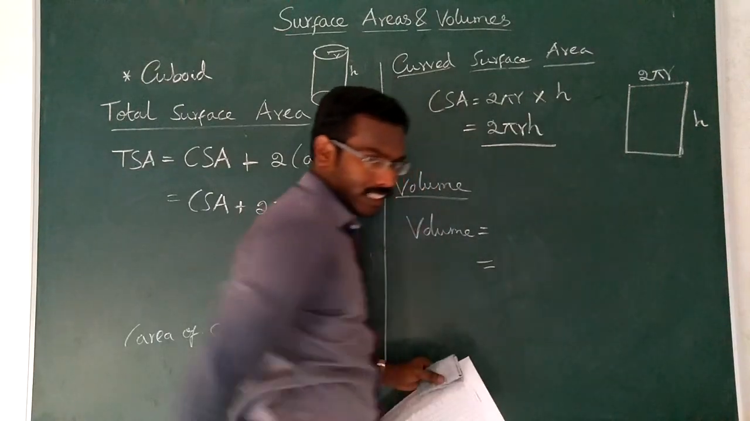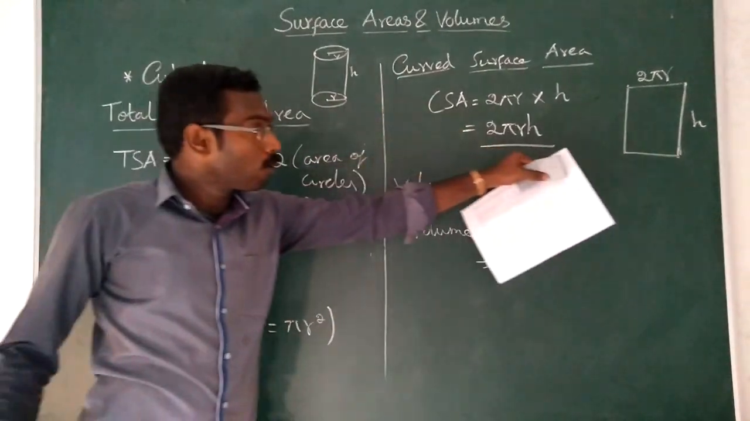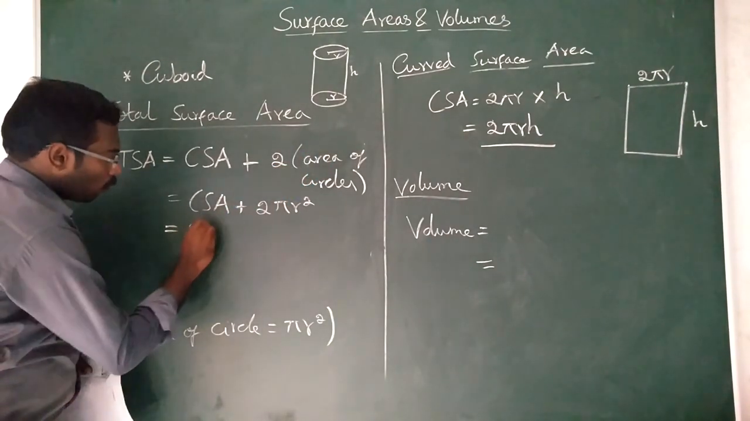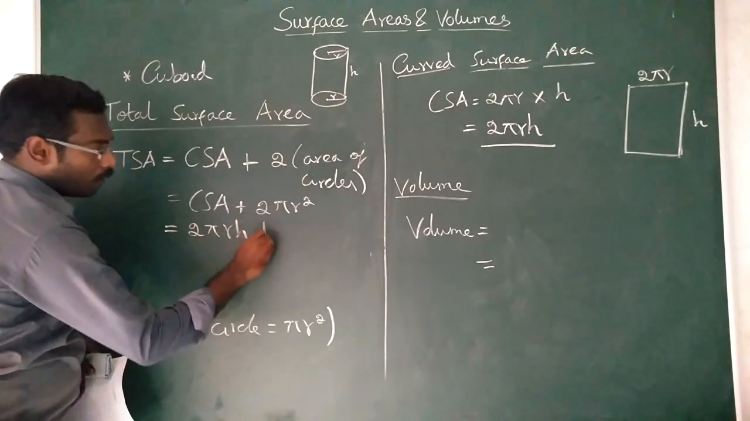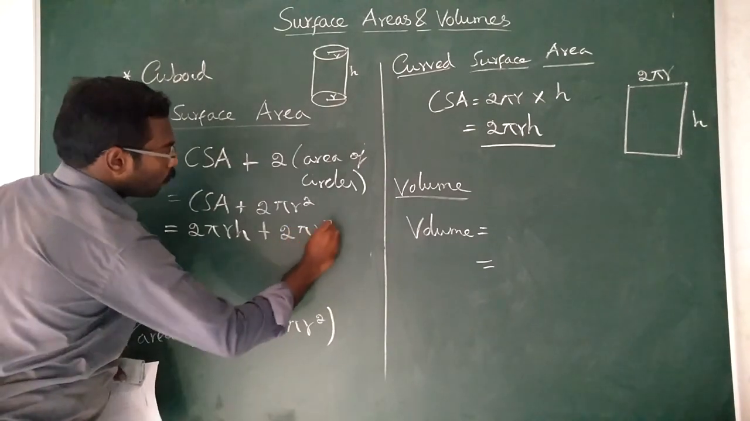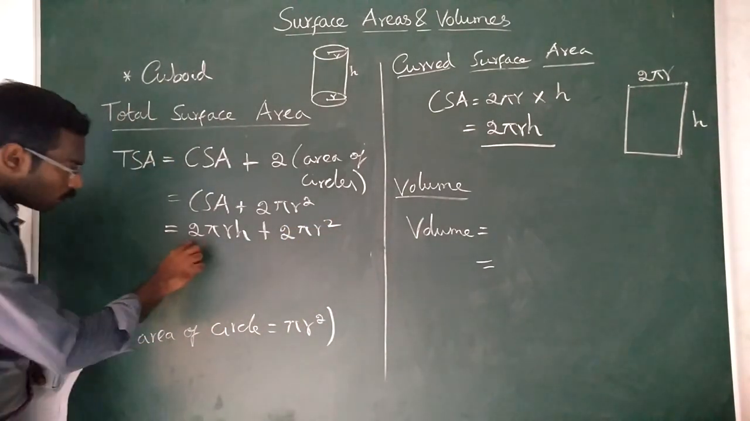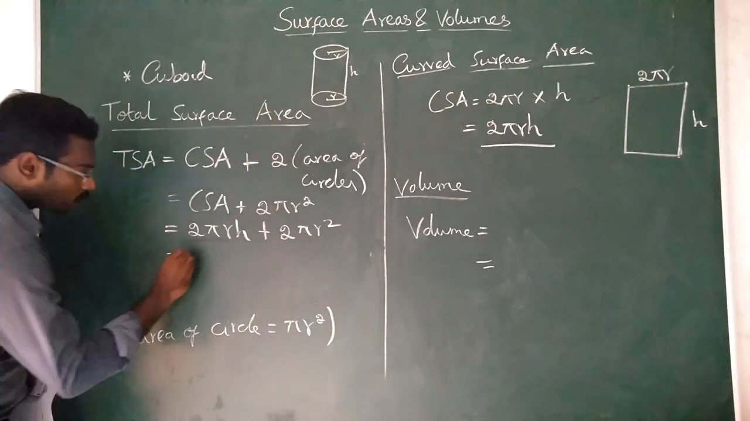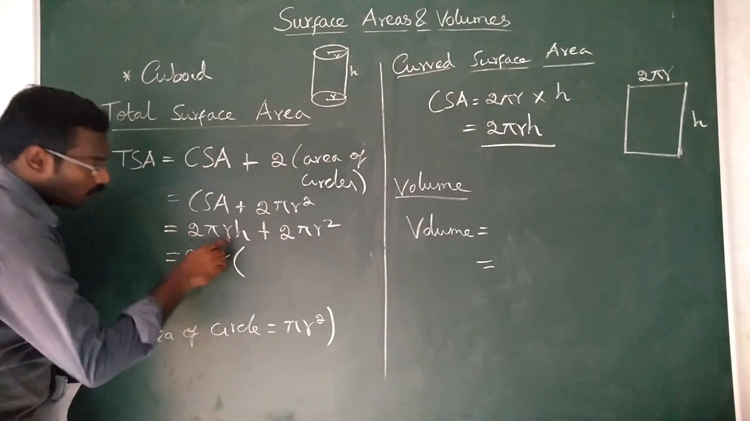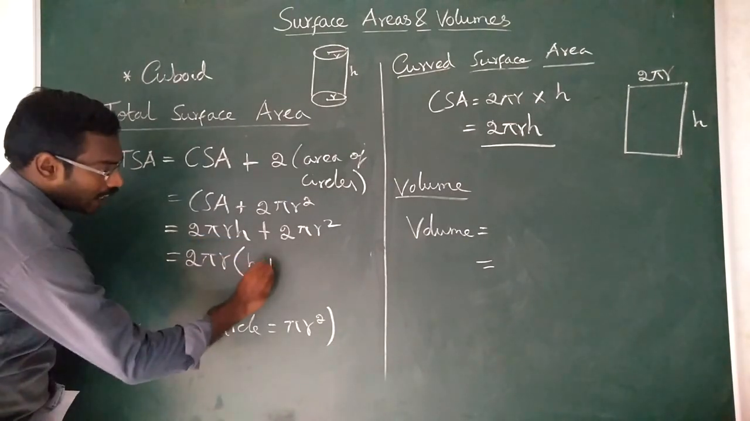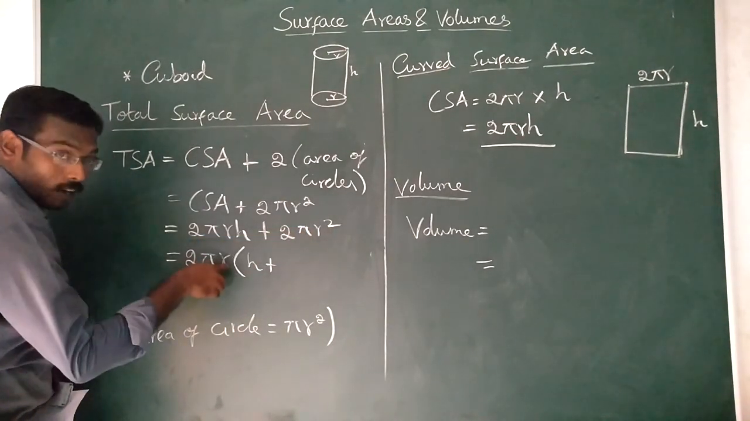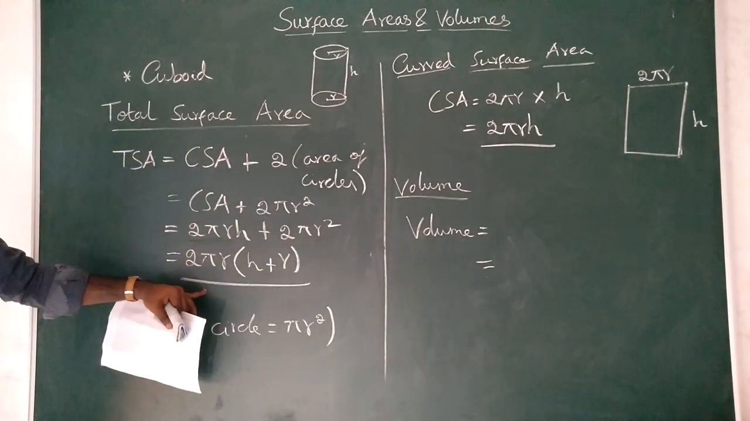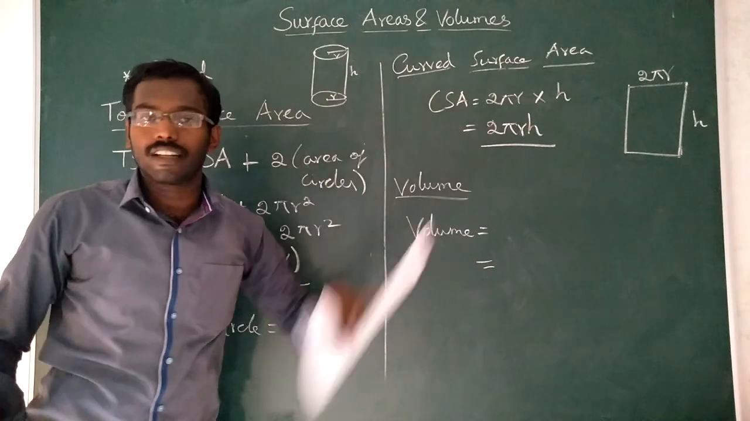It's very easy. Now, therefore, what about the total surface area? In the place of CSA, you write 2 pi r h plus 2 pi r square, which you already have. Here 2 pi r is there, here also 2 pi r is there. If you take 2 pi r as common, you have h remaining here, and r remaining here from r square. That's all. This is the total surface area, and this is the curved surface area.